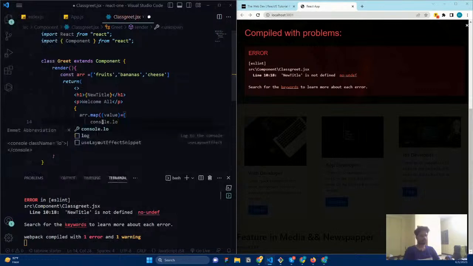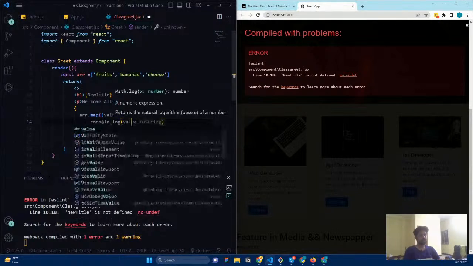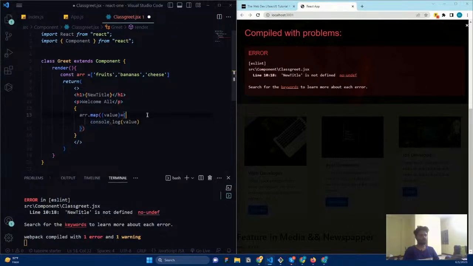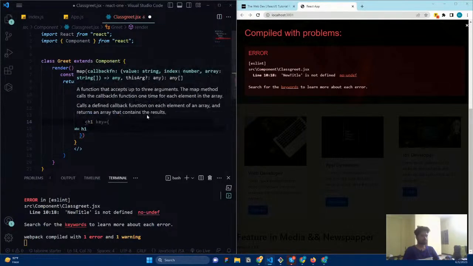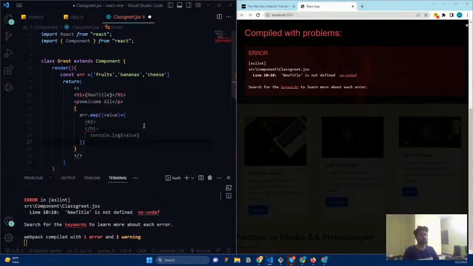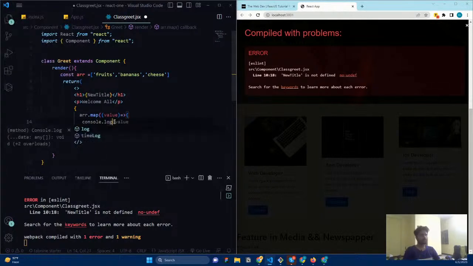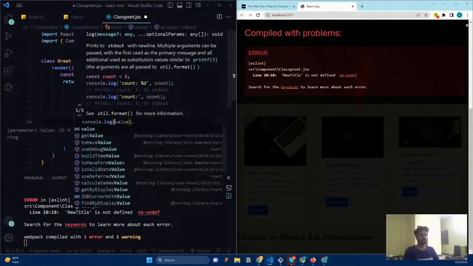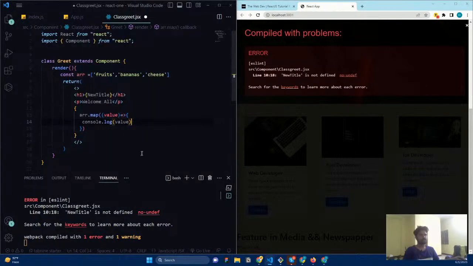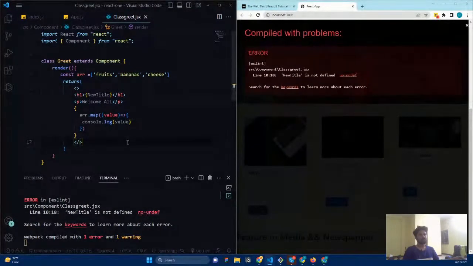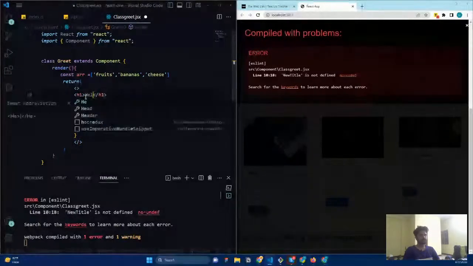And here I'm going to say console.log value. Okay, I forgot this one, it's going to be an arrow function. It is going to say console dot log value. Okay, and you can see new title. We removed that one, so I'll just go with the normal one, like I say, like hello, like that.